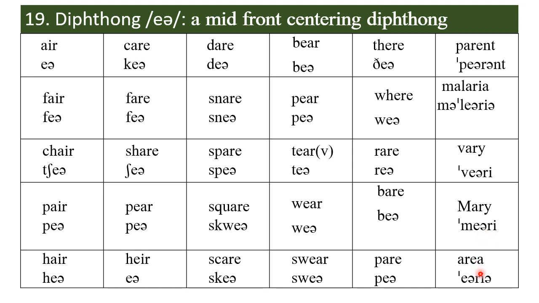And the last word here is area, a local government area. There is no different vowel here. This is diphthong number 7, which is vowel number 19. The next one is the final one, ur.